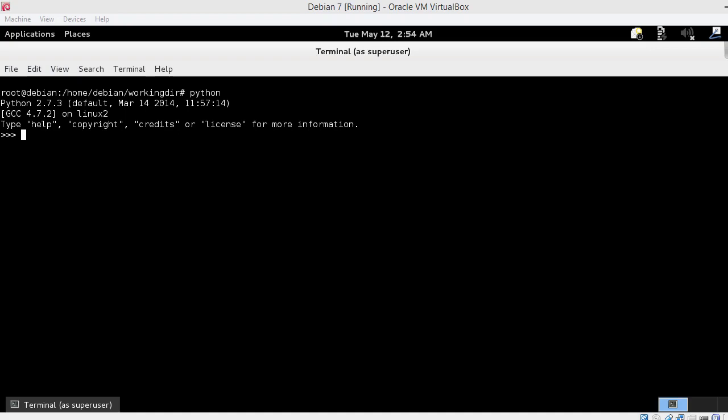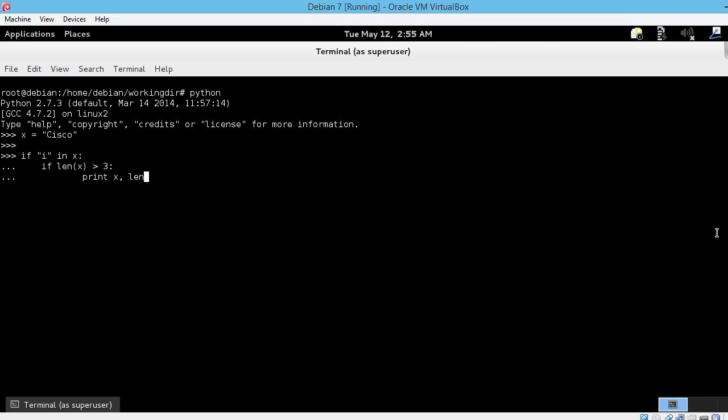When nesting an if statement inside another if statement, we are actually telling Python that the indented code below the nested if should execute only if both statements are evaluated to true. So, let's say x equals the string Cisco. Now if "i" in x, then if len of x is greater than 3, let's print x and len of x. This is actually the same thing as the following.